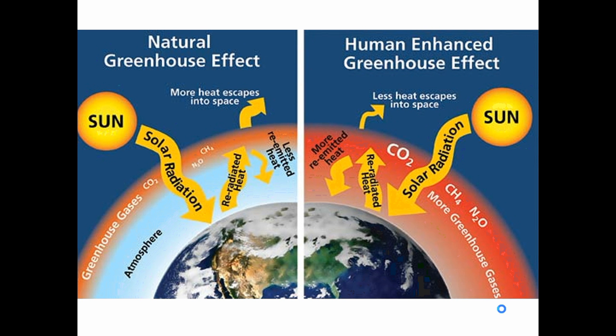Just to look at a picture of how the natural greenhouse effect works and how a human-enhanced greenhouse effect works, the sun is going to emit solar radiation, solar meaning from the sun, as the root of solar is sol, like in Spanish, sun. What happens then is, if you look at the greenhouse gases, we have a lot more on the right, a lot more greenhouse gases, so a lot more heat gets trapped because we're putting these gases into the atmosphere.